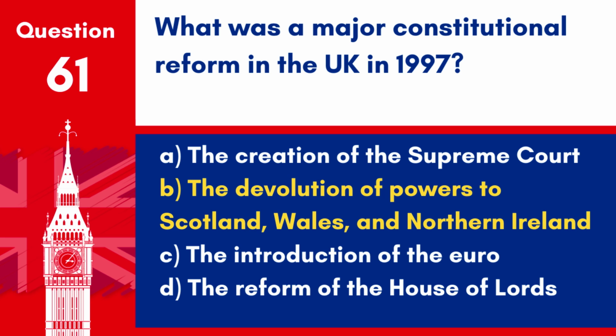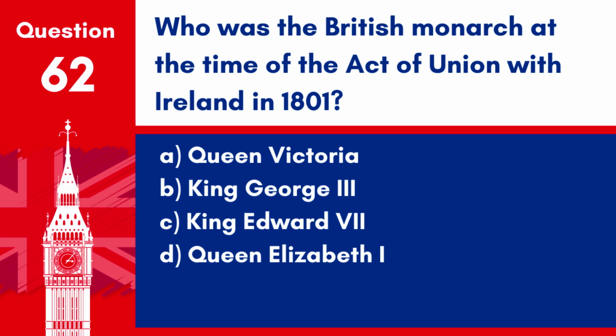Answer. B. The devolution of powers to Scotland, Wales, and Northern Ireland. This reform allowed each region to have its own parliament or assembly with varying degrees of legislative authority, significantly changing the political structure of the UK. Question 62. Who was the British monarch at the time of the Act of Union with Ireland in 1801?